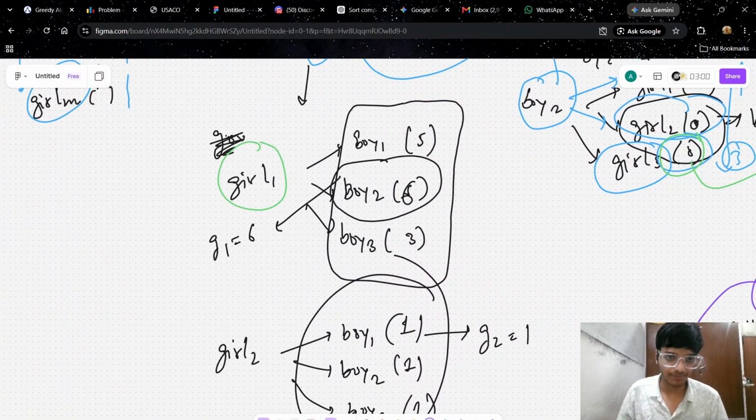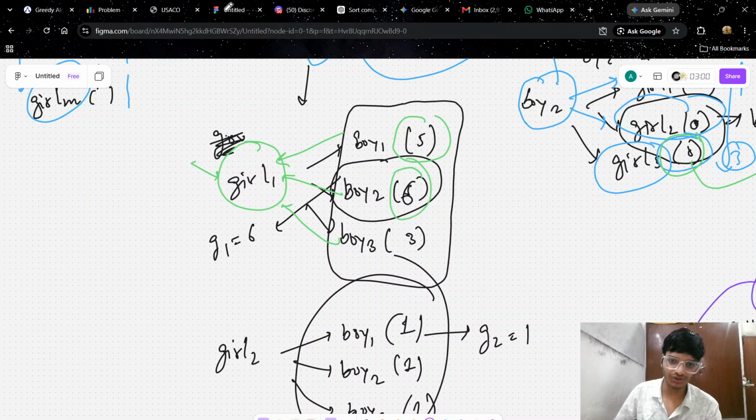What about the G array then? G array means the maximum amount of sweets a particular girl got from some boy among all of the boys who distributed sweets to her. Let us suppose there is girl one. She got sweets from boy one, boy two, and boy three, since there are three boys in total. From boy one, she got five sweets. From boy two, she got six sweets. And from boy three, she got three sweets. The maximum she got is from boy two, that is six. So G1 will be six.